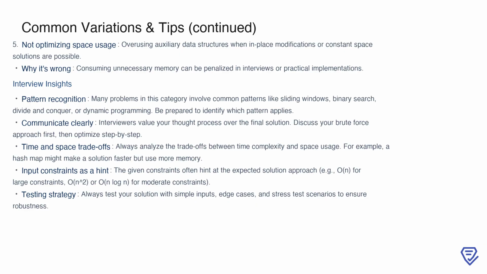Input constraints can also serve as valuable hints. For example, constraints suggesting large input sizes often point to an O(n) solution, while moderate constraints might allow for O(n squared) or O(n log n) approaches. Finally, testing your solution thoroughly is critical. Begin with simple inputs, account for edge cases, and perform stress tests to ensure your solution is robust and handles all scenarios effectively.